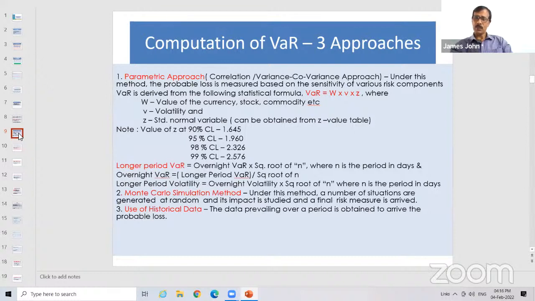In questions, will it be mentioned? It will be mentioned, they will give it, but if you can remember at least these four values, better. Probably the question will be for 99, 98 or 95, or at the most 90%, not more than that, because there is no point in calculating the measure for a 50% confidence level.